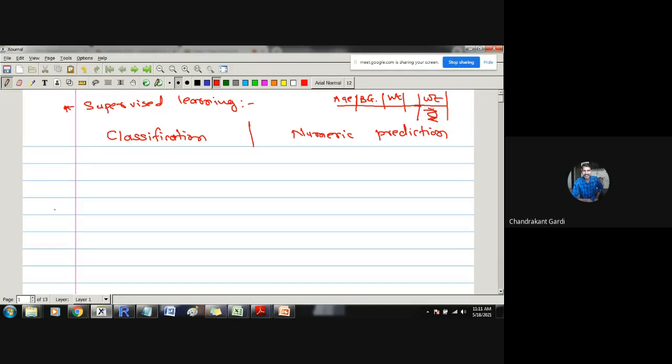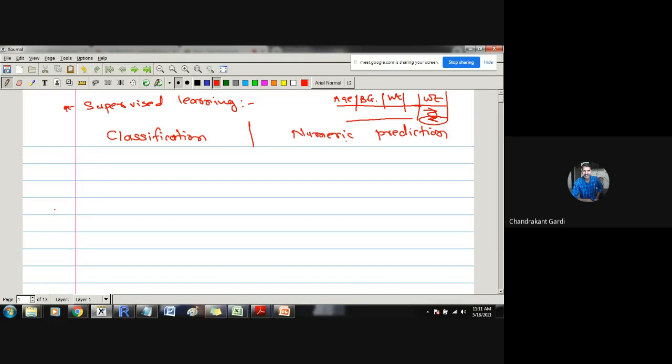So whatever class label is given with every n tuple will be a numeric class label. So the class label every time need not be a dichotomous or qualitative kind of thing.